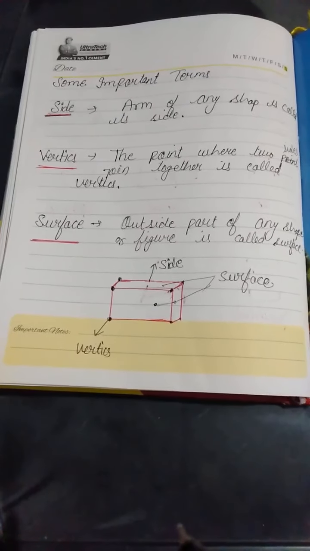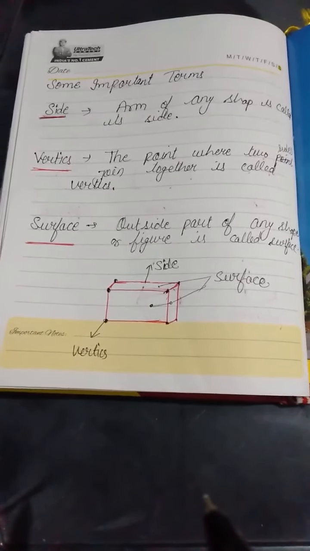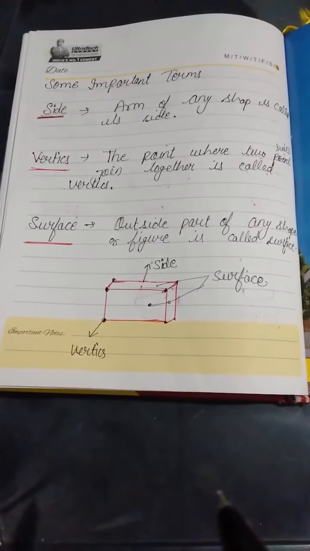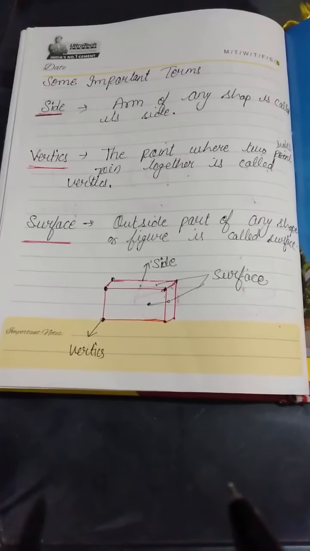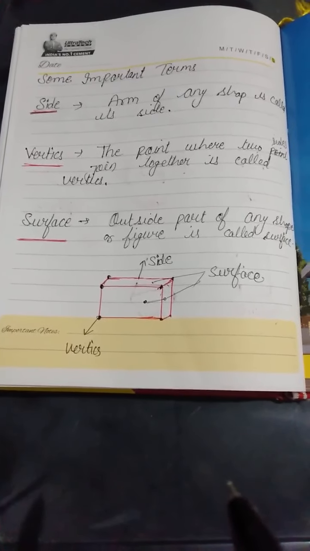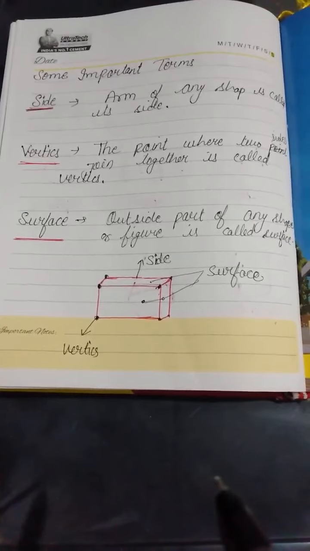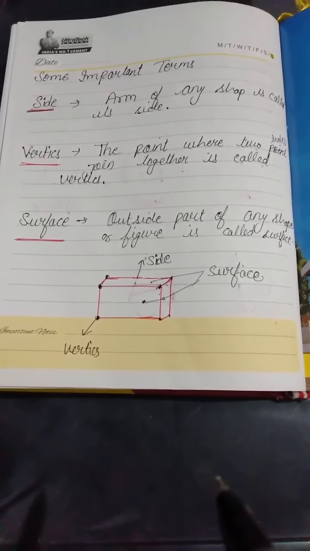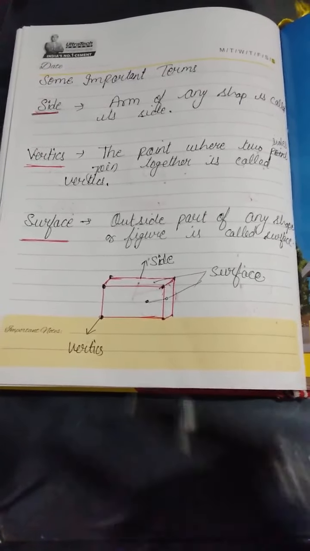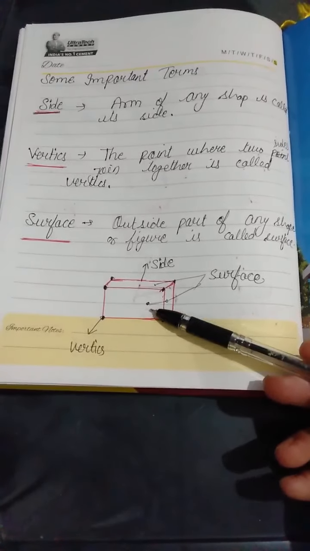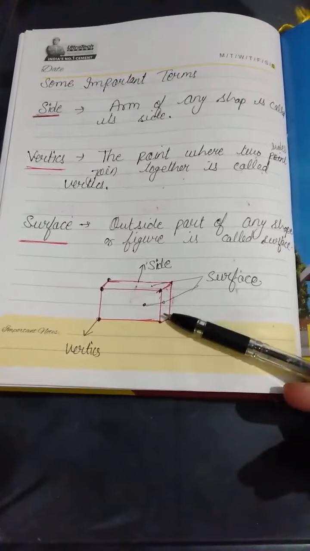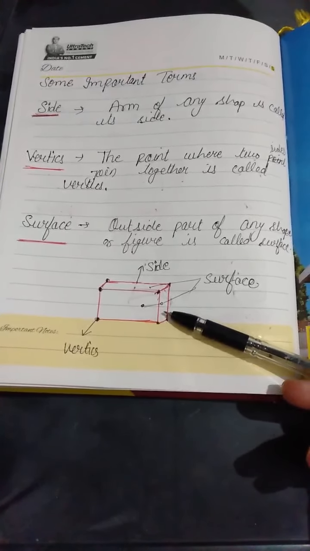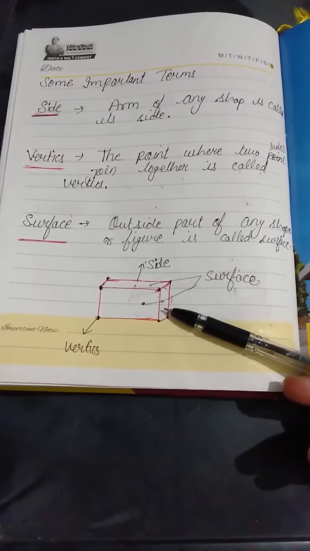And now what is a surface? I have already explained that a surface is just the outer plane, the outside part of any shape. That means in any shape, the outer part is called a surface. Like here, if we are seeing any shape from the front, this is a surface. If we are seeing any shape from the side, this is also a surface.